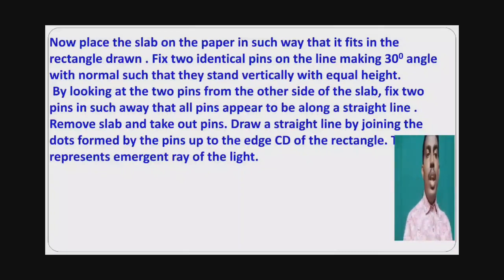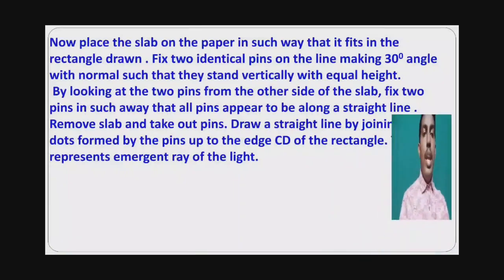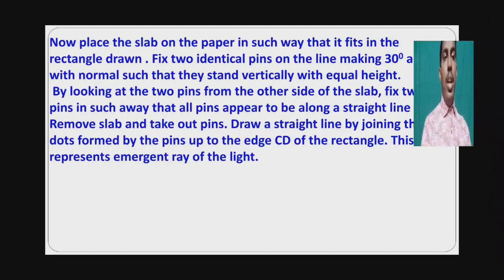Draw a straight line by joining the dots formed by the pins up to the edge CD of the rectangle. This line represents the emergent ray. RS represents the emergent ray.